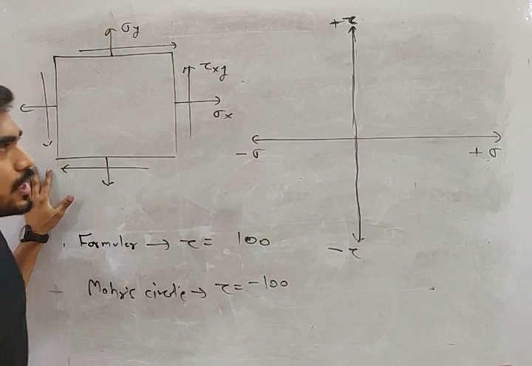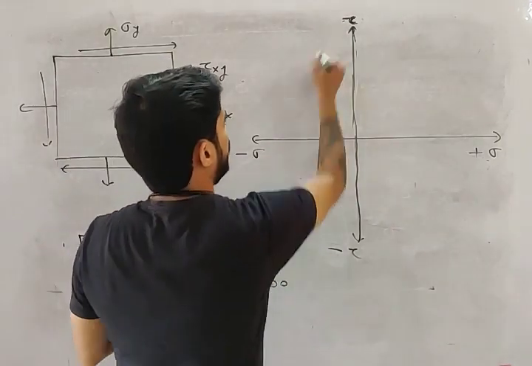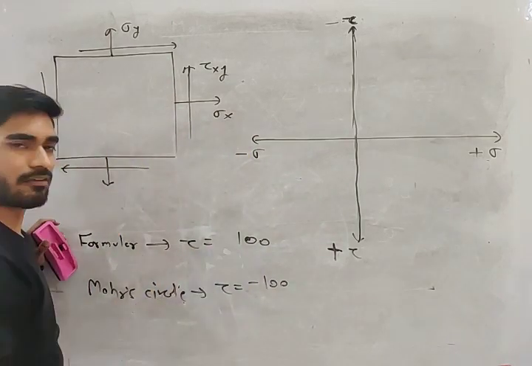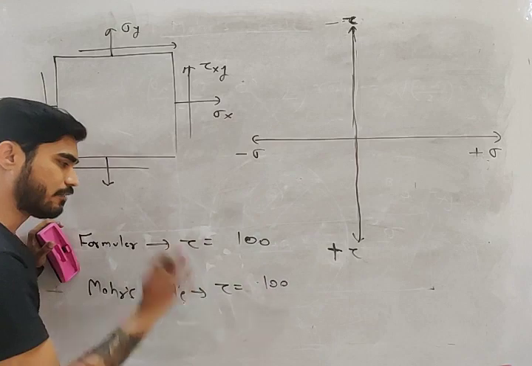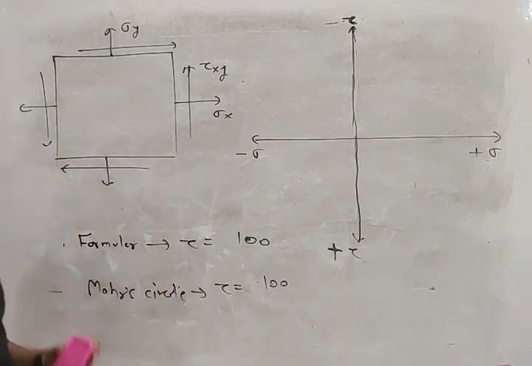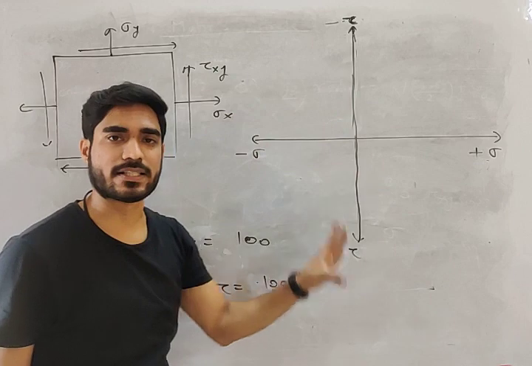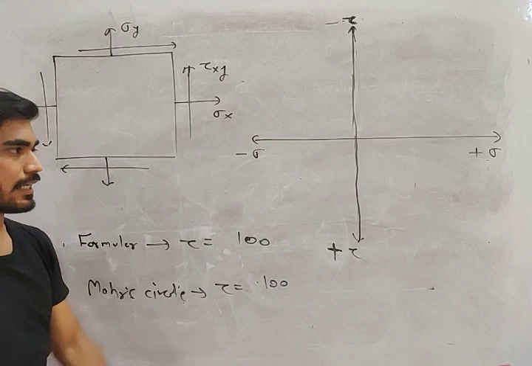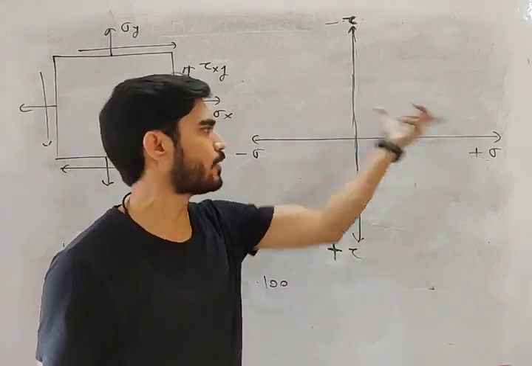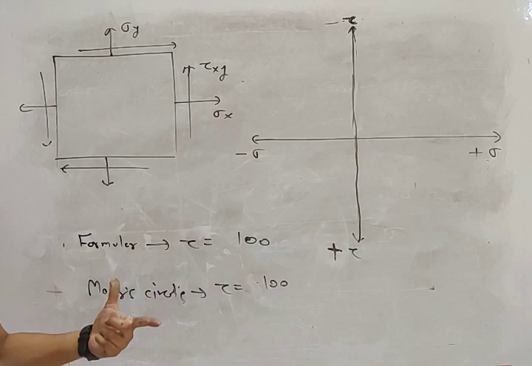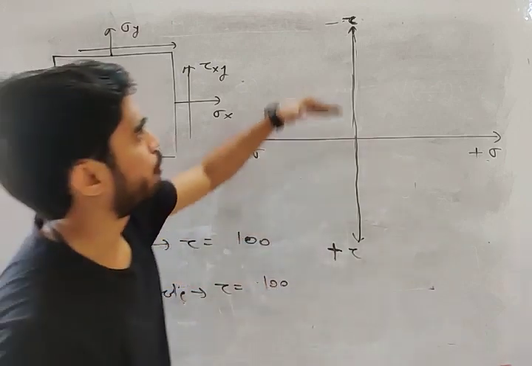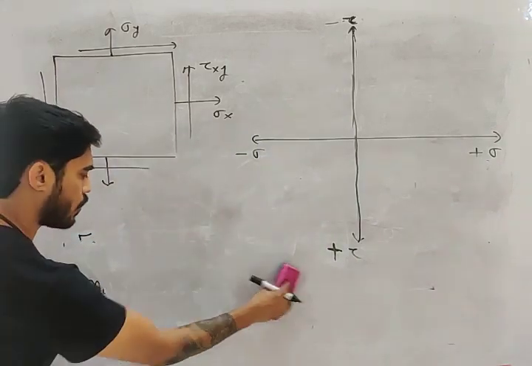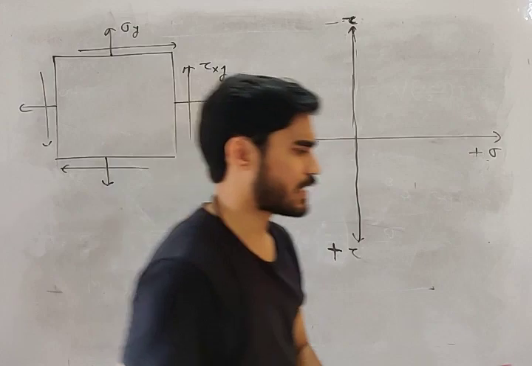So to avoid that confusion, what I do is I take minus tau here and plus tau here. If you do this, then what will happen? You will get plus 100 from the formula and you will also get plus 100 from Mohr circle. Do you understand the logic behind this, why I am doing this? It is just to get the same sign of tau from formula and from Mohr circle. There will be no problem in sigma, but in tau the sign will be changed if you consider plus tau here and minus tau here. So to avoid that I am doing this.